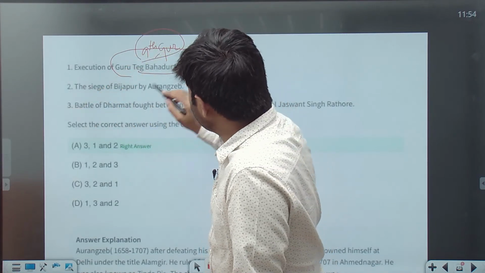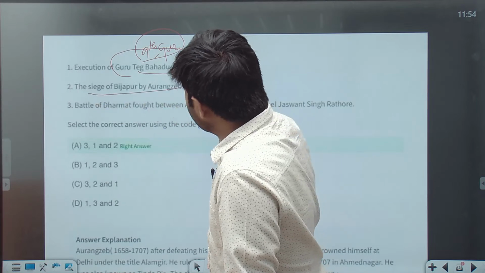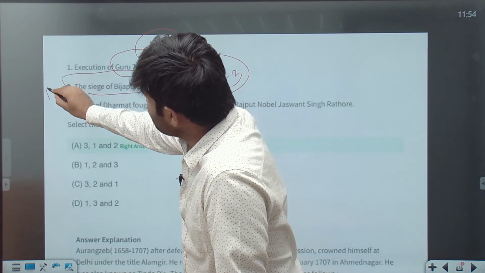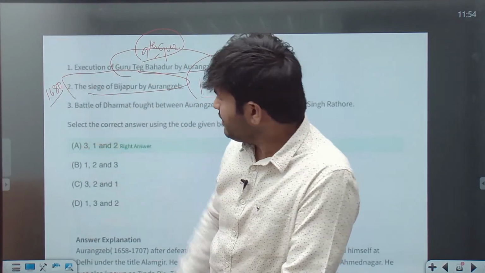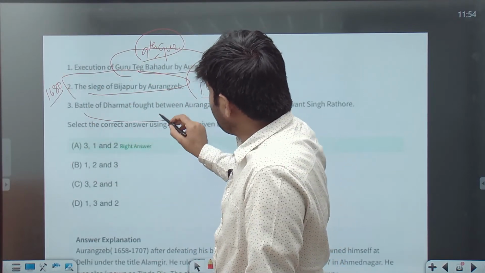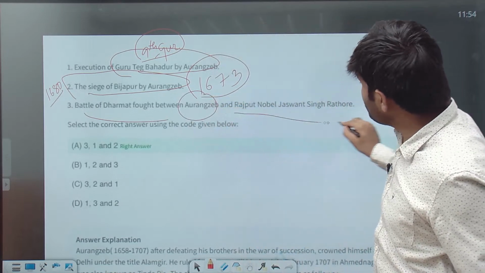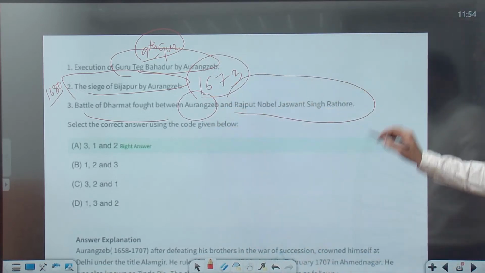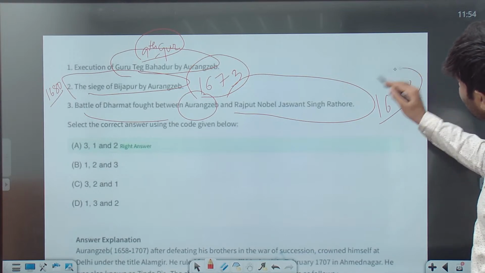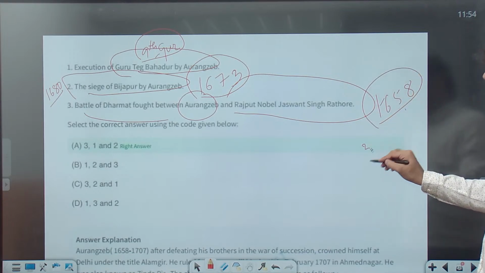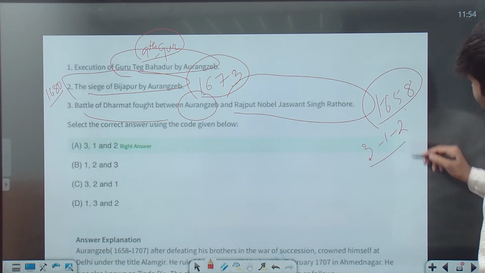So do remember the siege of Bijapur by Aurangzeb, which was in the 1680s. The Battle of Dharmat was fought between Aurangzeb and the Rajput Jaswant Singh Rathod, around late 1658. So the answer is 3, 1, 2.